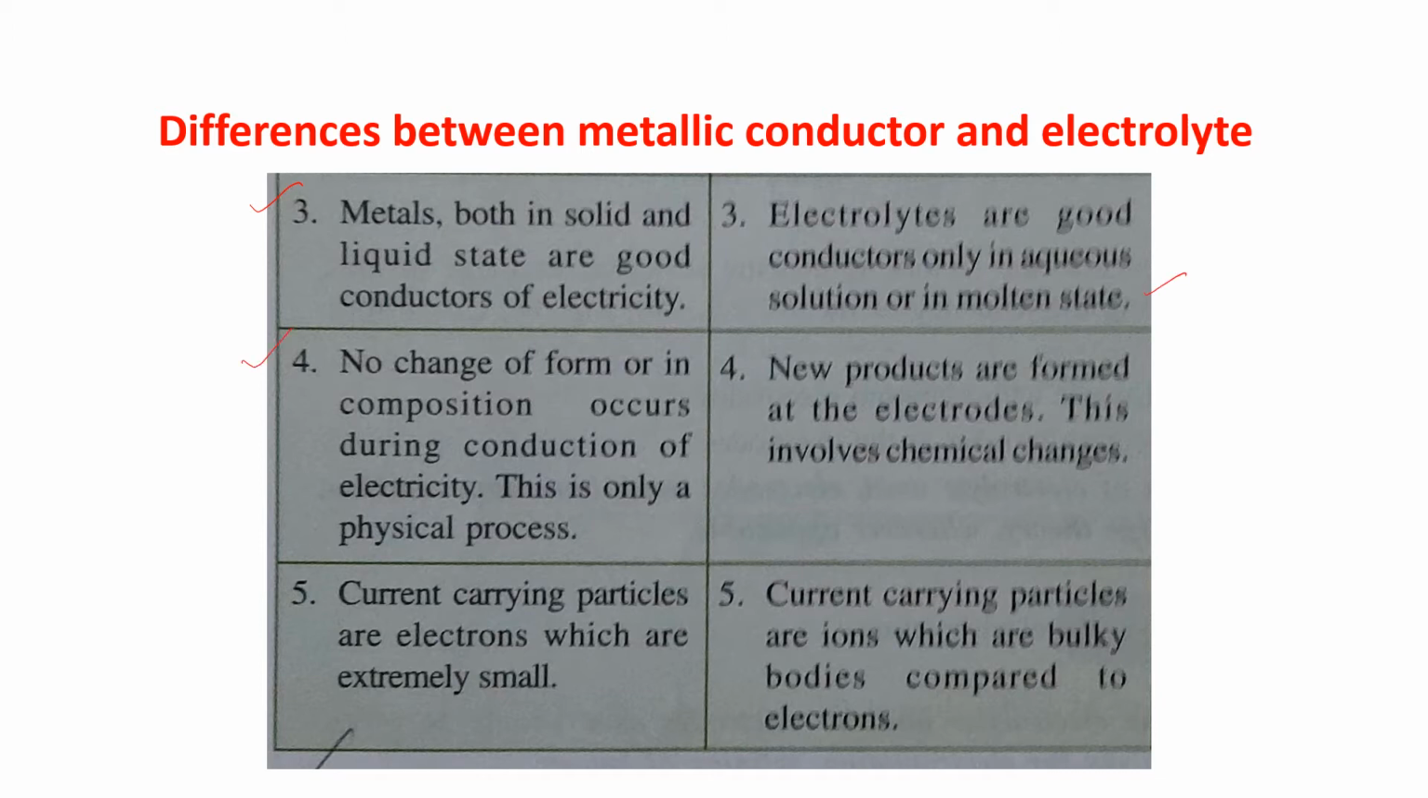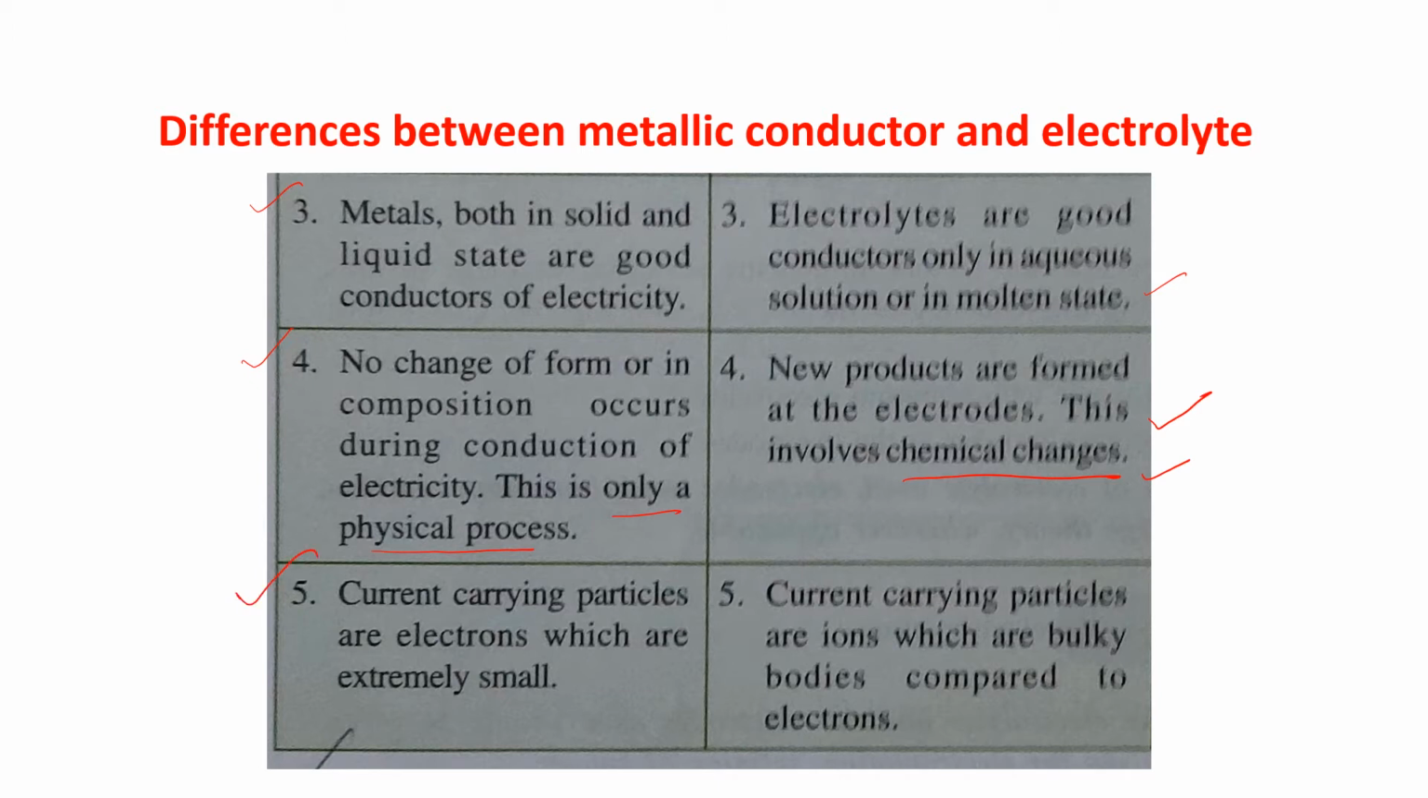Fourth point, no change of form or in composition occurs during conduction of electricity in metals. For electrolytes, no change in composition, but new products are formed at the electrodes. So this electrolyte involves a chemical change, but metallic conduction is only a physical process, a physical change. Metallic conductor, it's a physical process, but for electrolyte it is a chemical change.